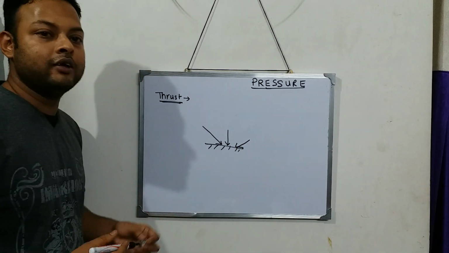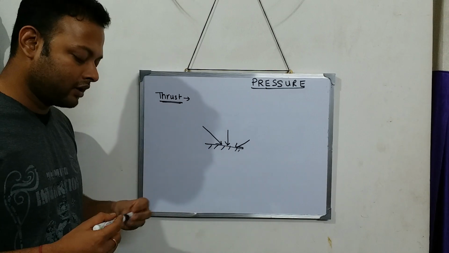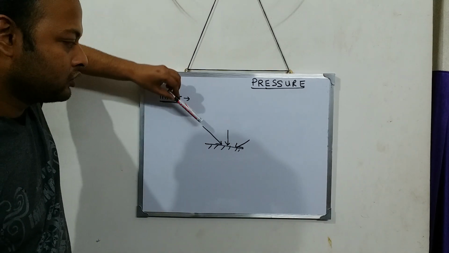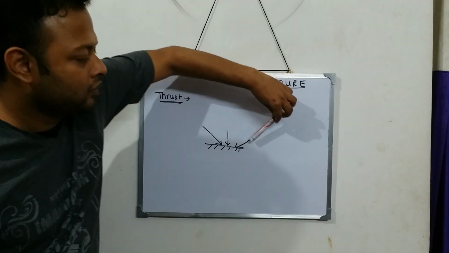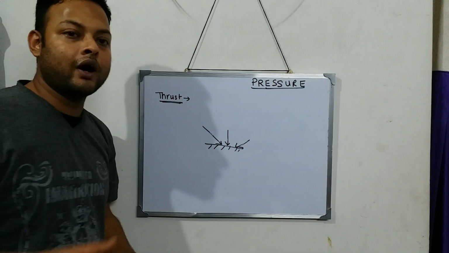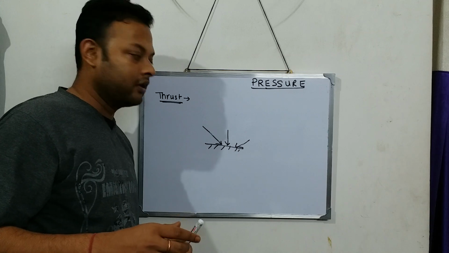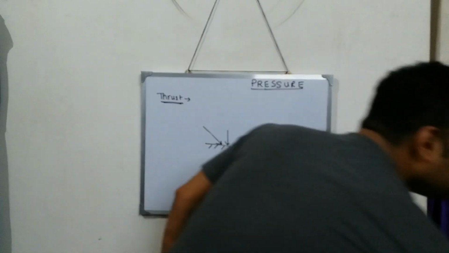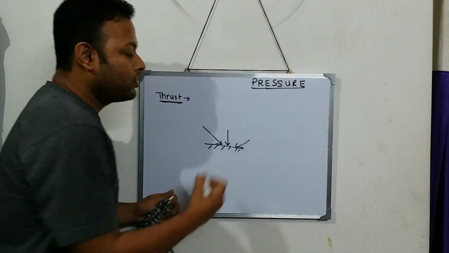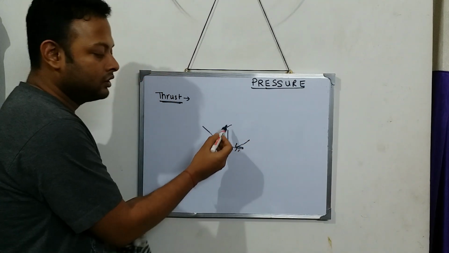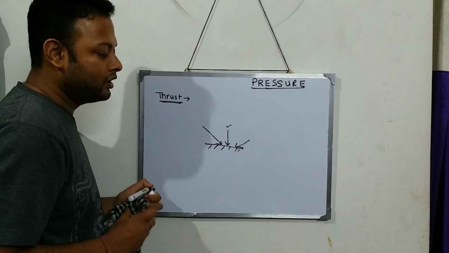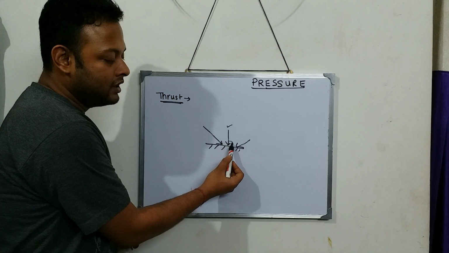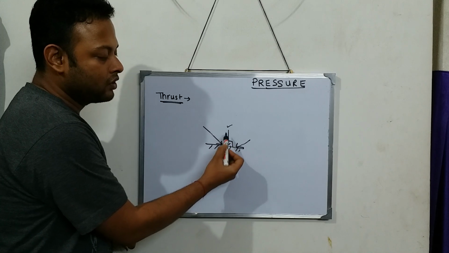So at different angles, I can apply the force in different ways, but out of these, I will only concentrate on one force, because this one makes an angle of 90 degrees with the surface.